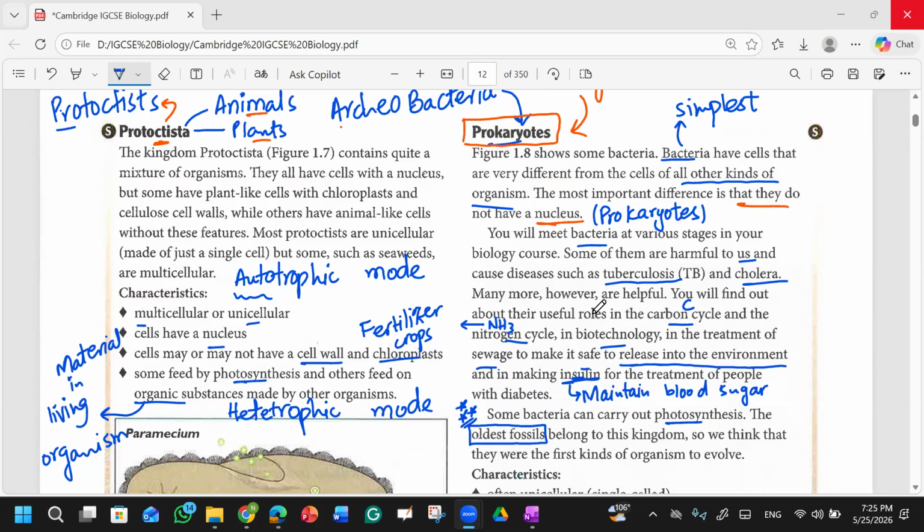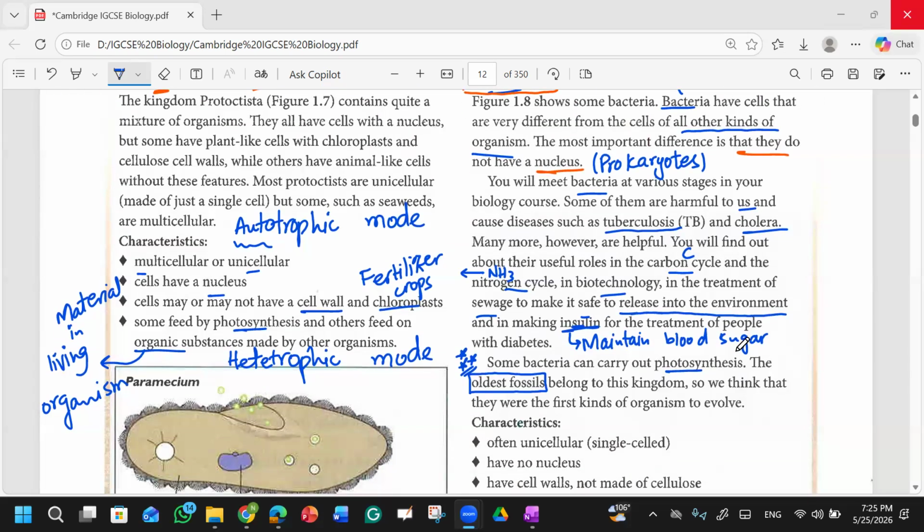Advantages of prokaryotes: they can be used to make things like insulin, and to kill fungi. Yes, it can help to make insulin. It can help to treat sewage water. And the organisms of the Kingdom Prokaryota can also help in the carbon cycle and the nitrogen cycle.